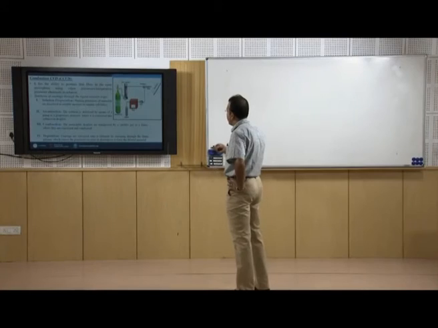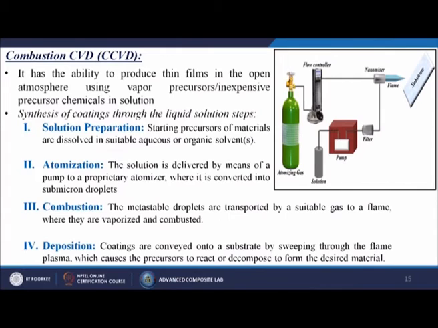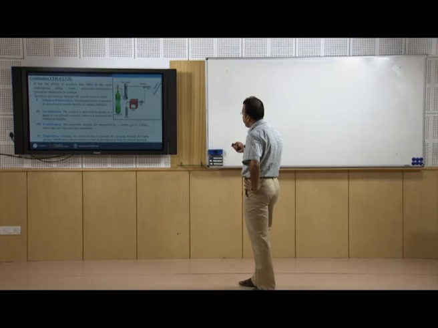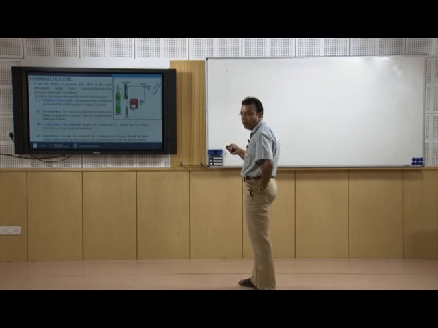And here in this particular case we are doing the atomization of that particular gas. What is atomization, or the atomizing gas? The solution is delivered by means of a pump up to a proprietary atomizer where it is converted into submicron droplets. Here we are giving a high force of gases. Through these gases the solution in liquid form becomes small bubbles. Then directly through this flame structure it gives a certain kind of combustion, and that flame is directly falling onto the substrate and making a coating there.